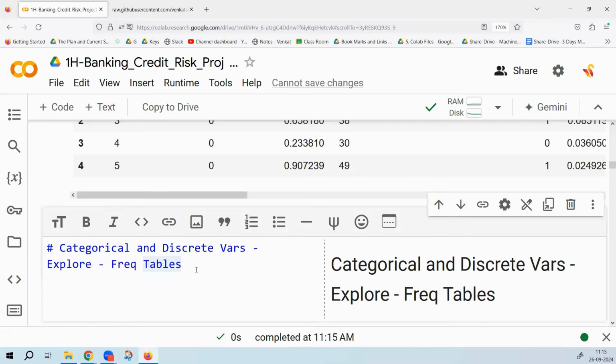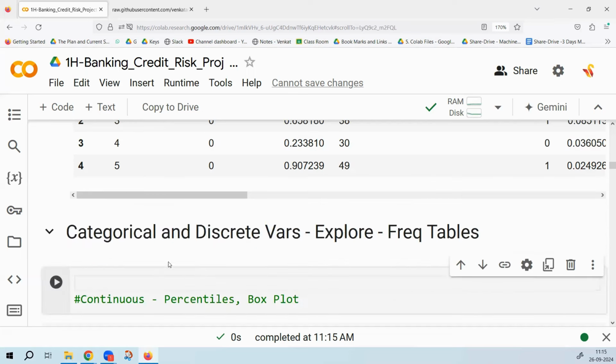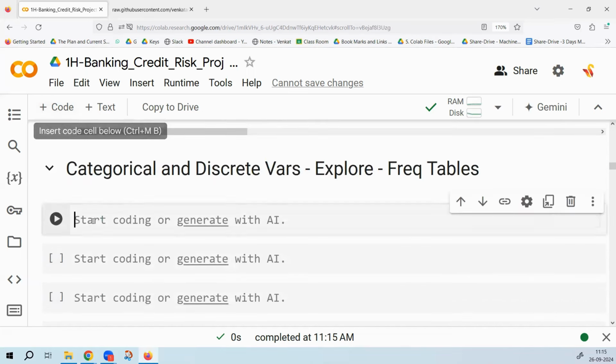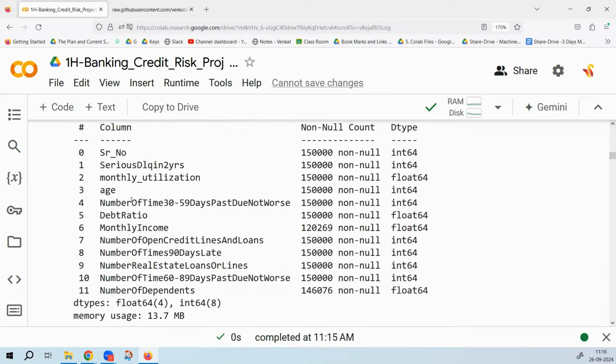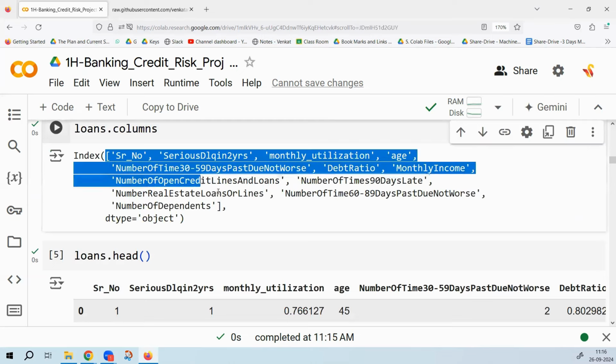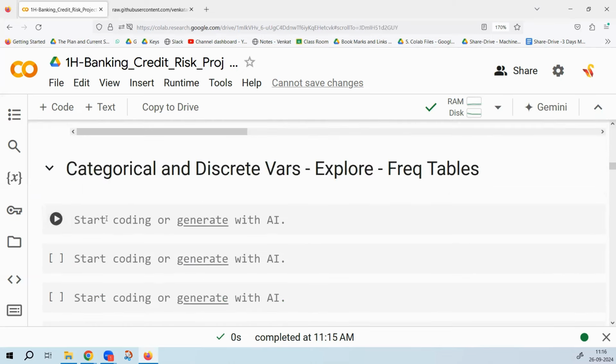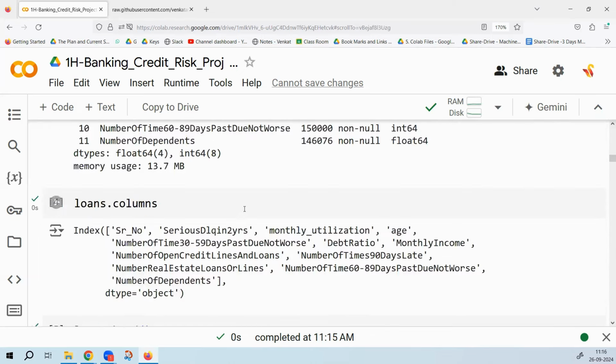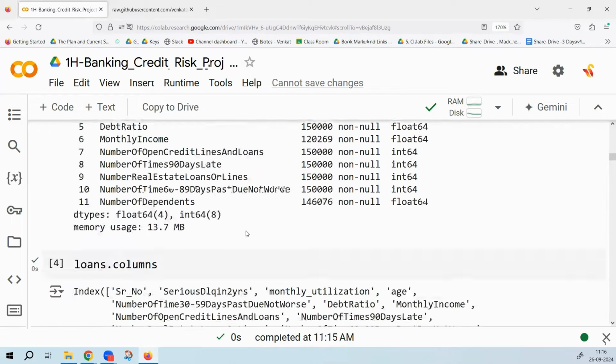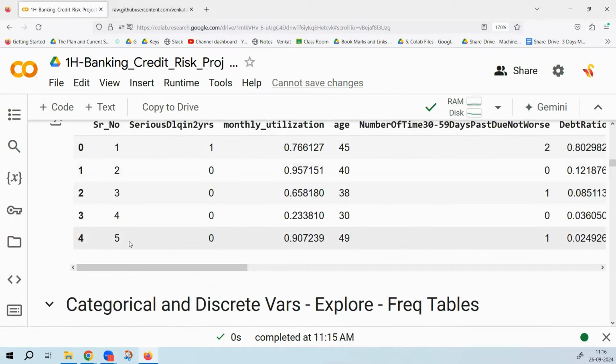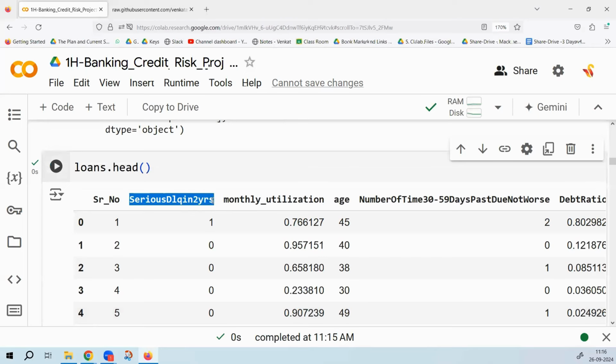Categorical discrete variables exploration. First of all, let us list down what the categorical variables are. First, let me print the column names. These are all the columns that I have. So what are the categorical variables? The variables that are not continuous. That means they may take only limited values. So if you see serious delinquency in last 2 years, that is a discrete variable. It is taking only 0 or 1.